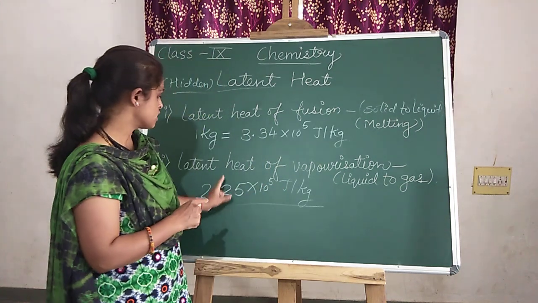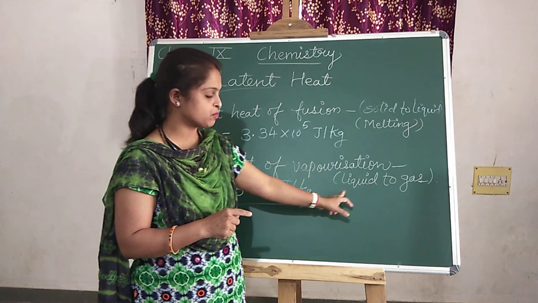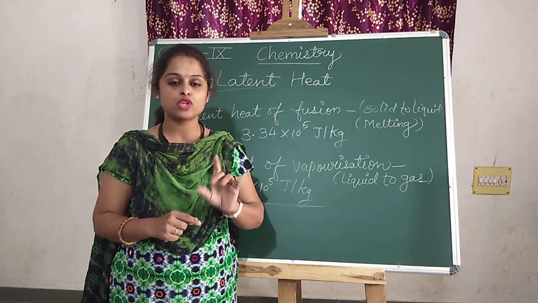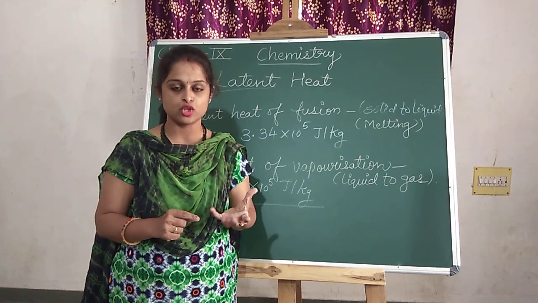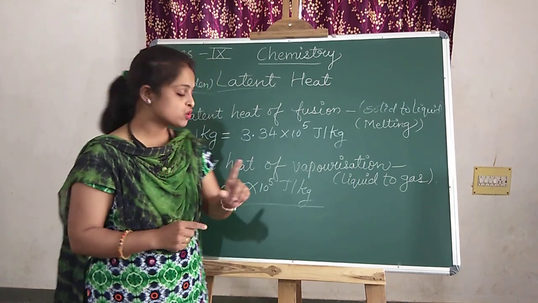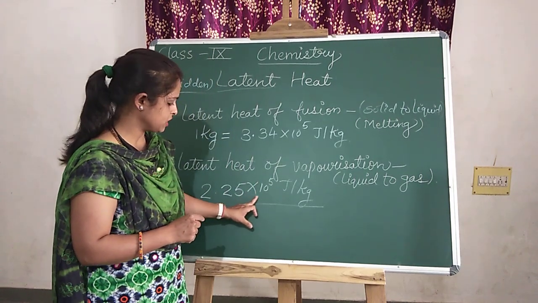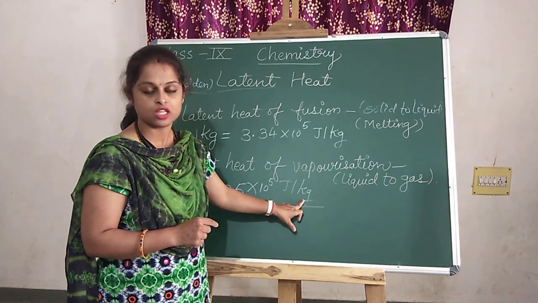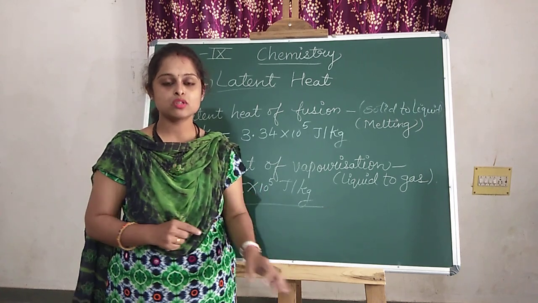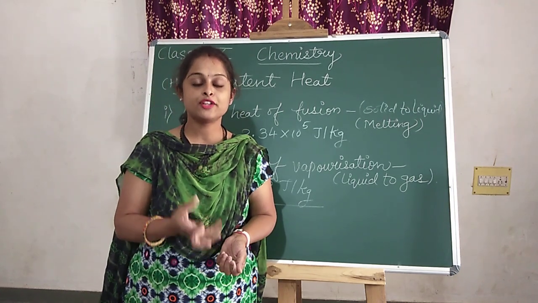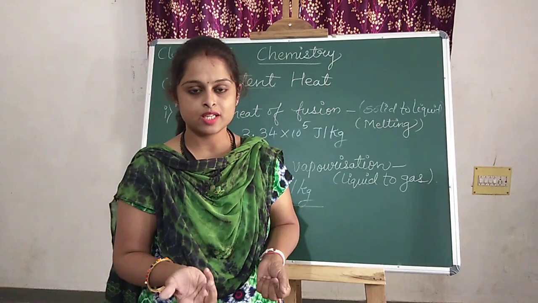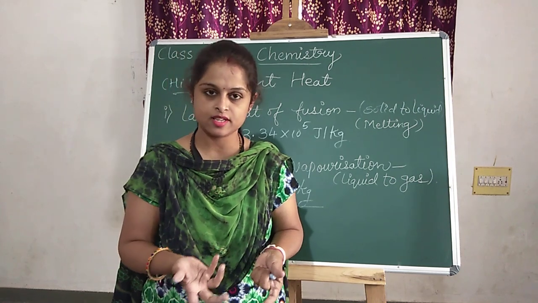Same thing is here when the latent heat of vaporization takes place between the liquid and gas. That water starts boiling, but when it reaches 100 degrees Celsius, the steam comes out. It means they changed into the gaseous state. It used the energy, that is 2.25 multiplied by 10 raised to the 5 joules per kg. Is it clear? There is also no rise in temperature. Why is it so? Because the particles of water are using that latent heat to overcome their forces and convert into the gaseous state.